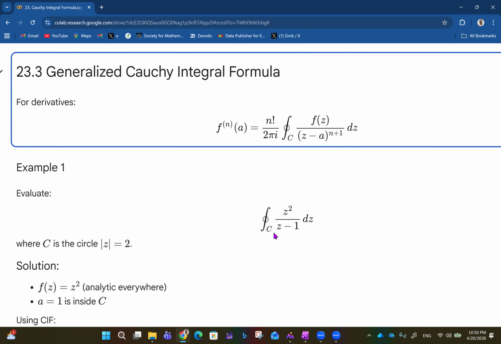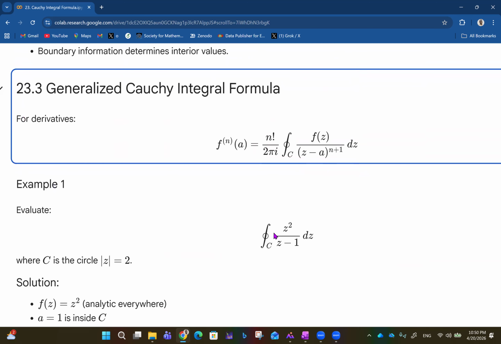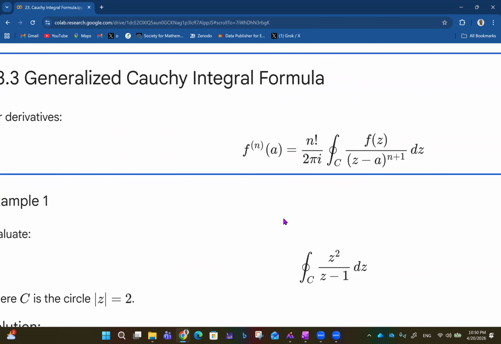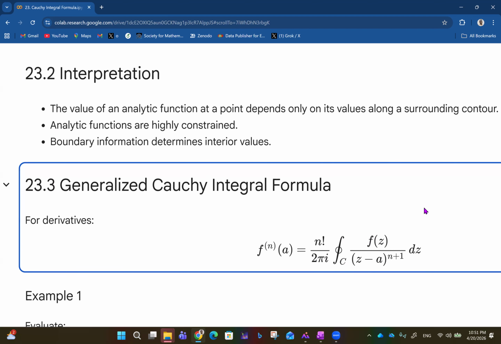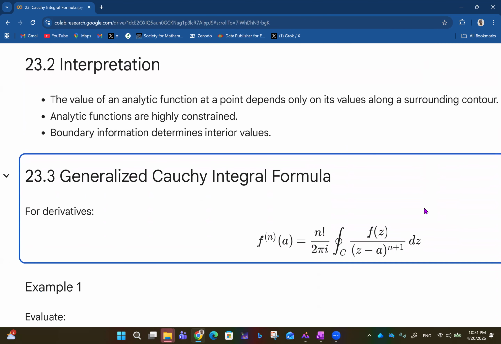So we talk about the generalized Cauchy integral formula for derivatives. We say that f^(n) of a, that is the nth derivative evaluated at point A, is n factorial over 2 pi i. So if it is the fifth derivative, it will be 5 factorial over 2 pi i. So the nth derivative is n factorial over 2 pi i times the integral along the curve C of f of z over z minus a raised to the power n plus 1 dz. This is the generalized one.